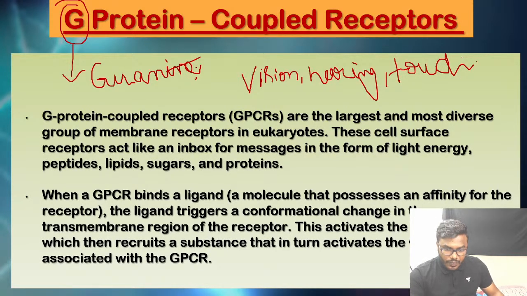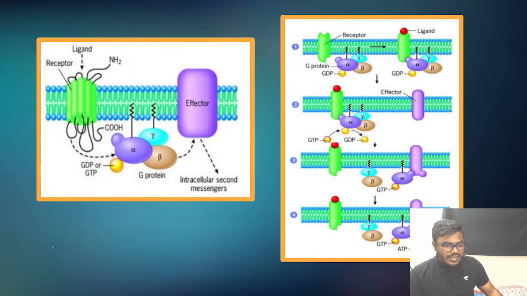Now let's try to understand the clear structure of the GPCR protein. Now all of you listen. This GPCR is a 7 transmembrane protein. It's a serpentine protein, which means it can transpan the plasma membrane 7 times. And while discussing the enzyme linked receptor, I said that there are different types of domains.